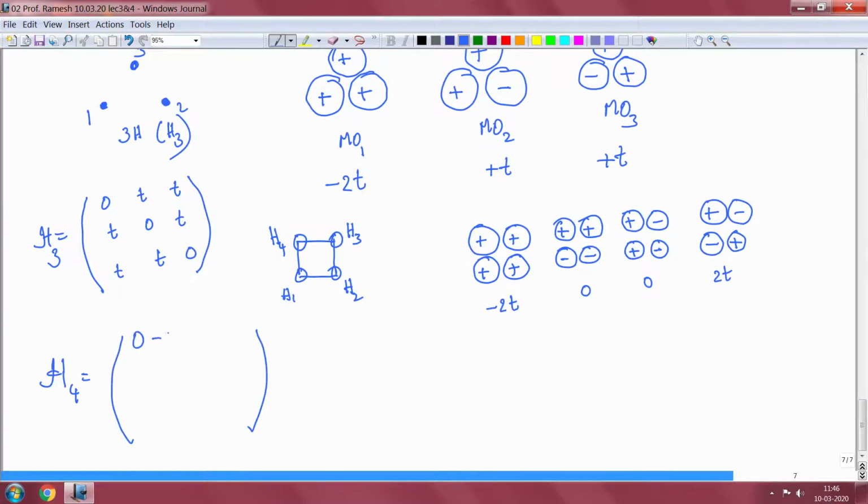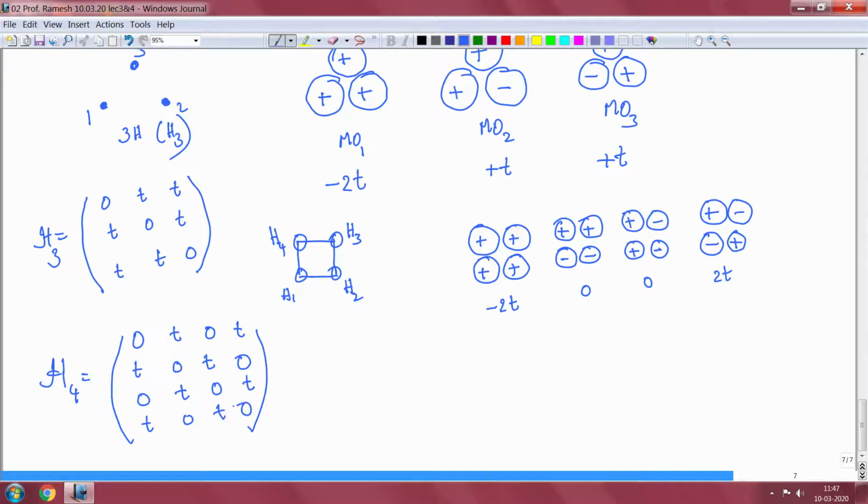Let me write it carefully: 0 T 0 T, T 0 T 0, 0 T 0 T, then I have T 0 T 0.